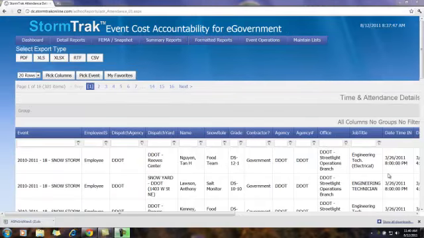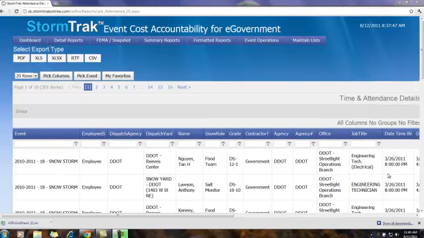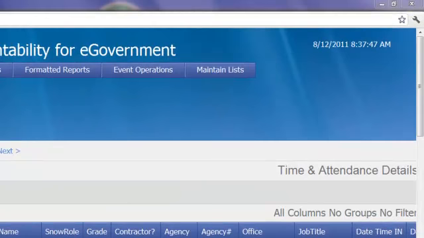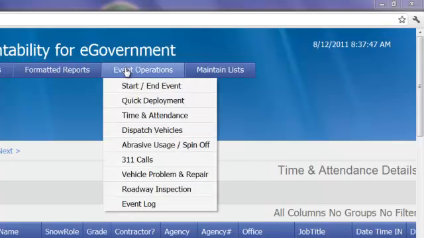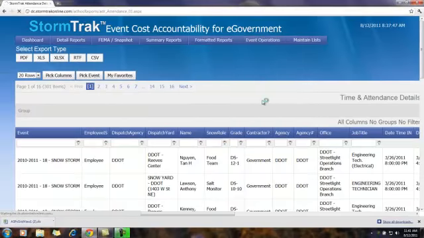How to record vehicle repairs. When a vehicle has gone in for service, a problem ticket was recorded. Once the vehicle is repaired, that problem ticket needs to be updated so that it can show the repairs that were made. Click on Event Operations, Vehicle Problem and Repair,